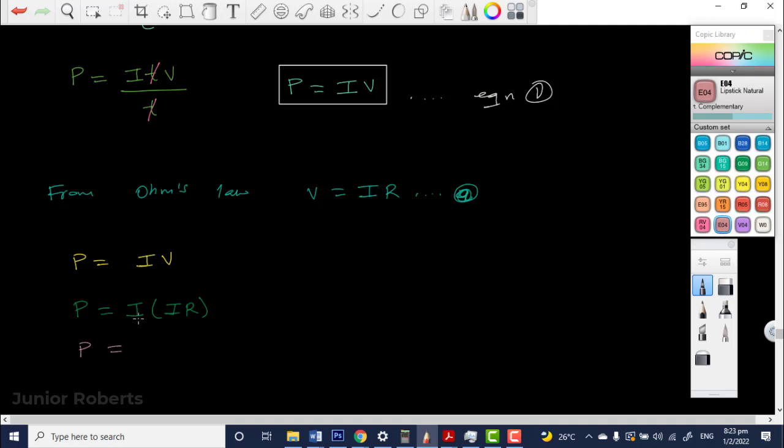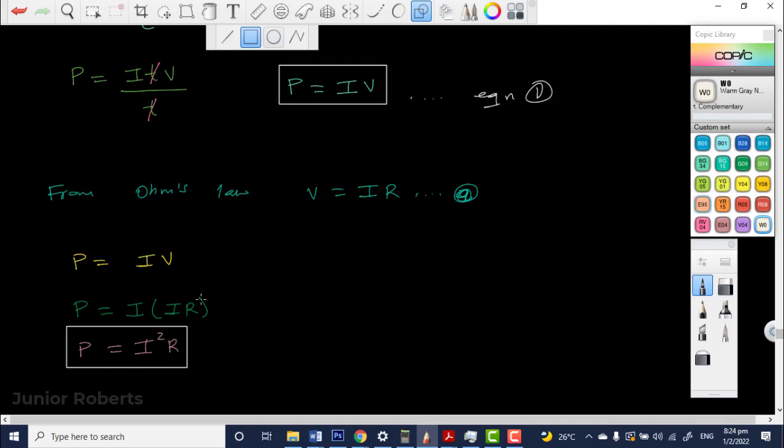When we multiply I times IR, we're going to get I squared R. Not IR squared, but I squared R, because we're going to get I times I, which gives us I squared, and R will just remain. So we get I squared R.